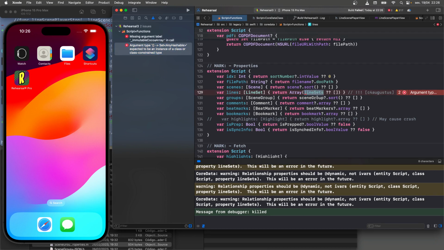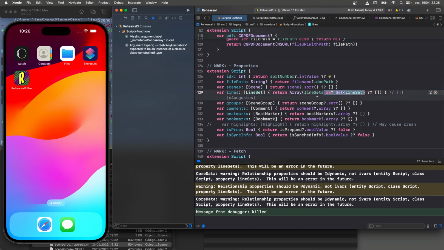This is a function. That's the problem. That's why I need the as. This is not a member, it's not a property. This is a function on script.